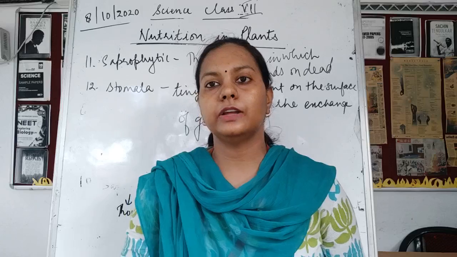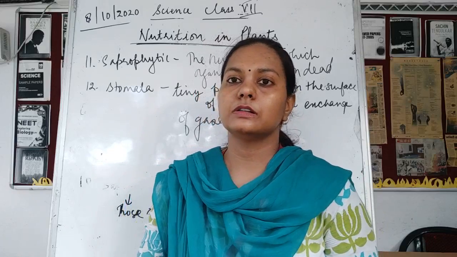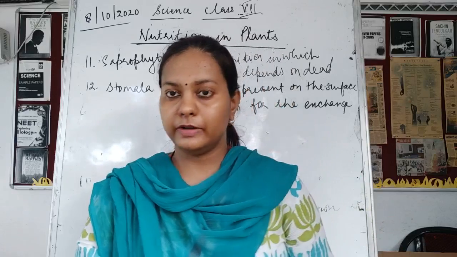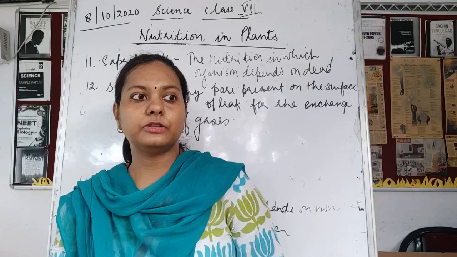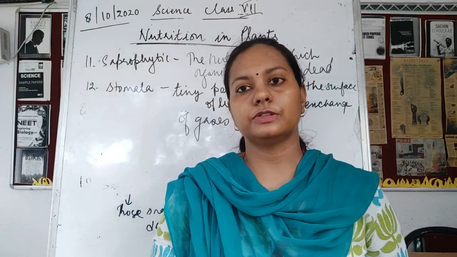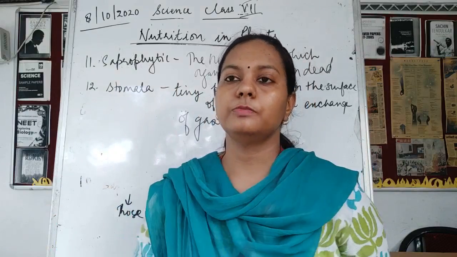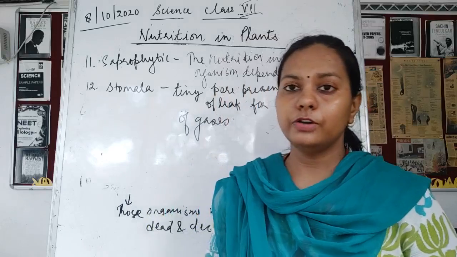Then we also saw the nutrition in green plants, the reactions of photosynthesis, and the different heterotrophic modes, where insectivorous plants and symbiosis were the new modes of nutrition for you all.